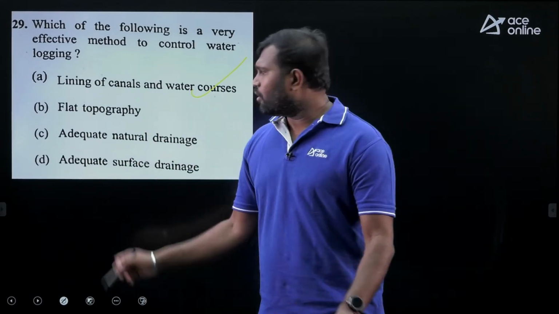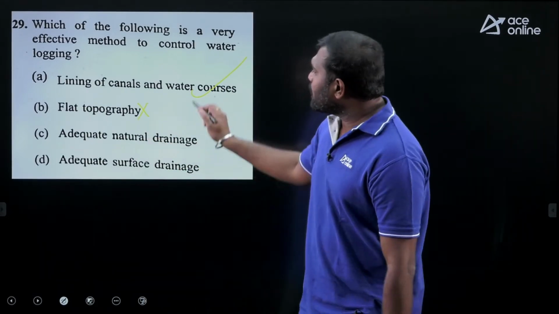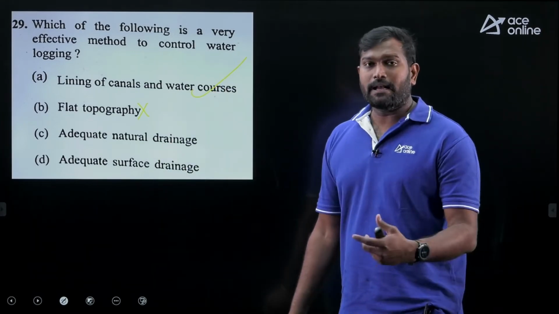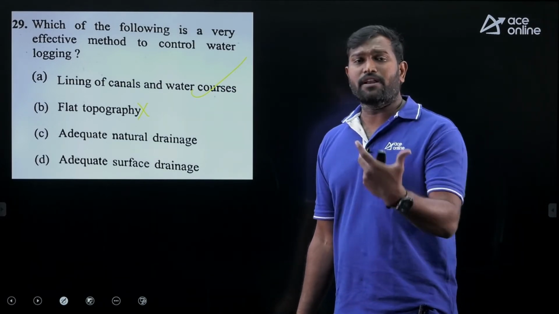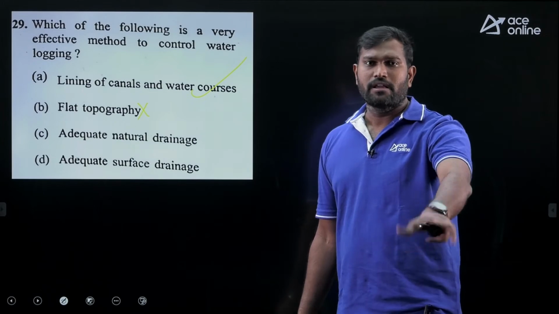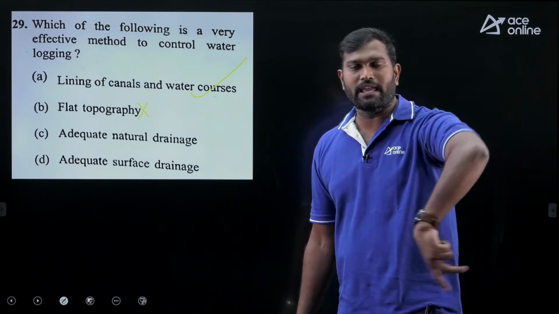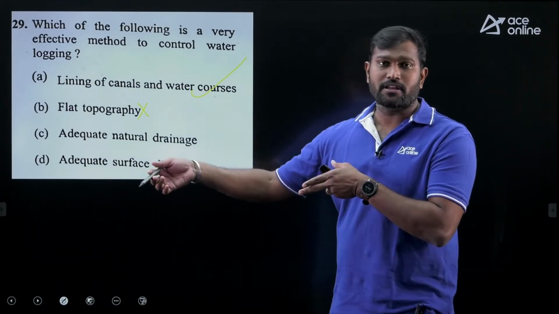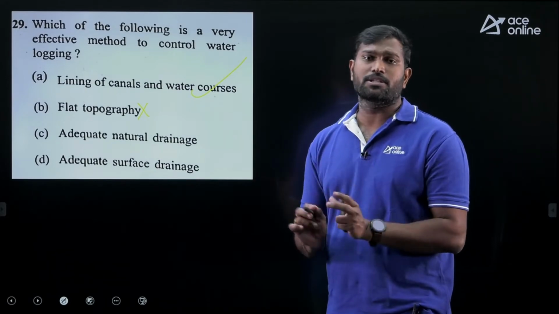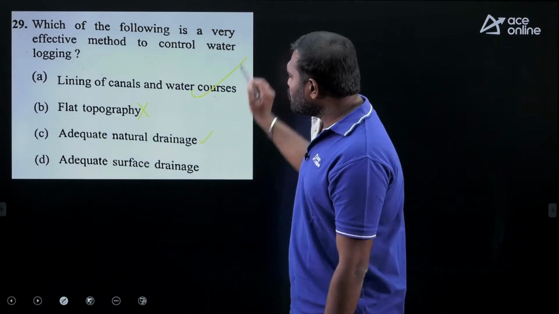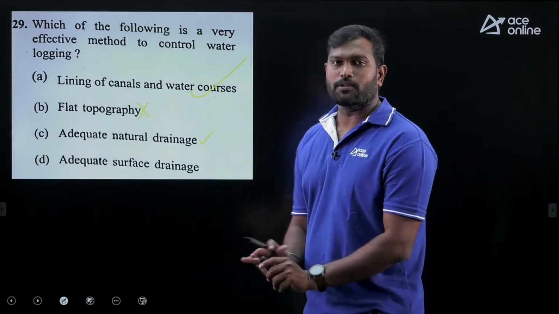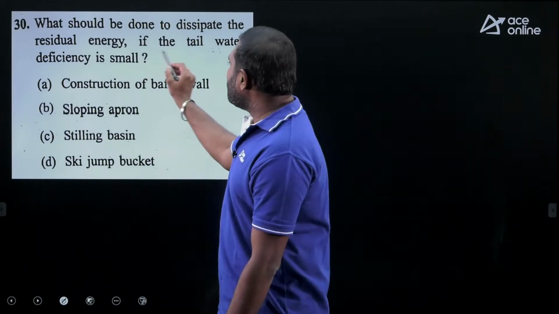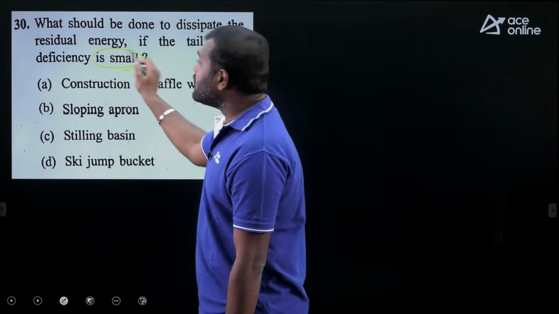And flat topography, no. Adequate natural drainage. See, in the aspect of irrigation, the lining of canals is the correct answer. But in the aspect of excessive rainfall, if there is no natural surface drainage, then what will happen? The water will stagnate over there. The low-lying areas are going to be stagnant with water. So to avoid waterlogging, irrespective of the irrigation, adequate natural drainage must also be provided. So for this question, there are two correct answers, option A and option C, both are correct. Okay.